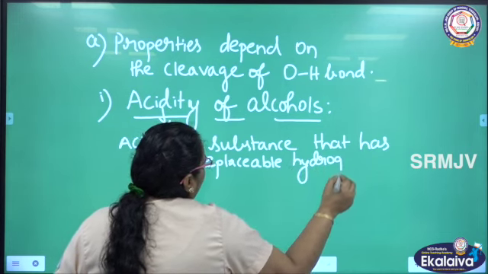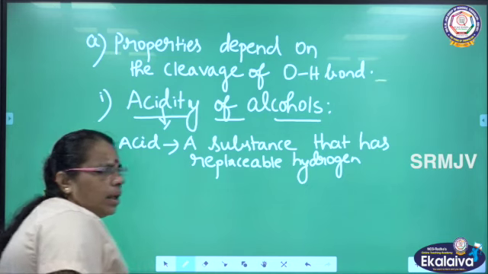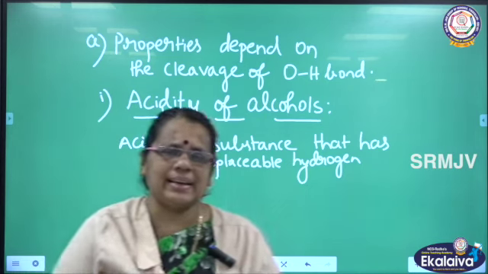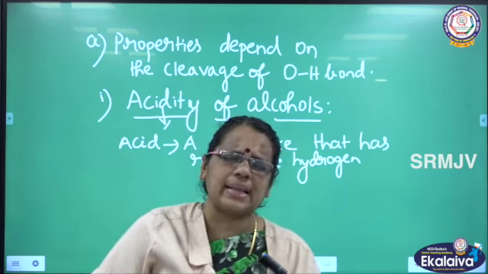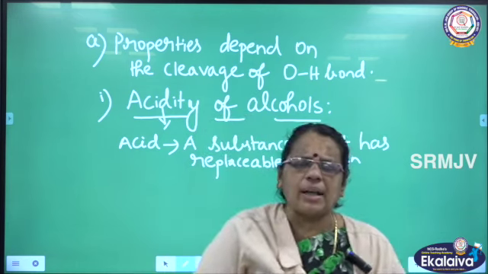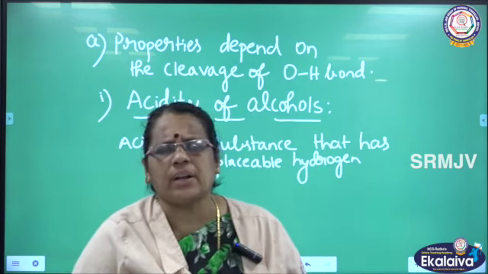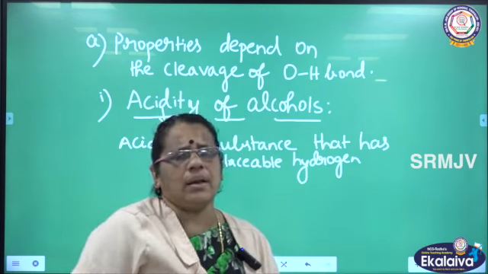So when you talk about alcohol, alcohol has acidic character. Why does alcohol have acidic character? Because of the replaceable hydrogen in alcohol.